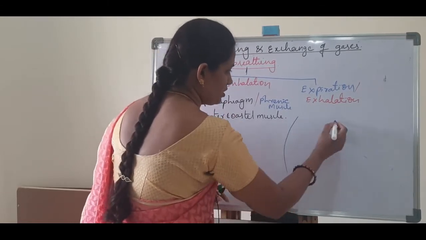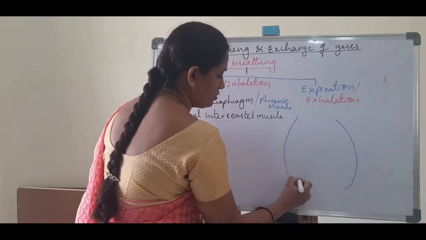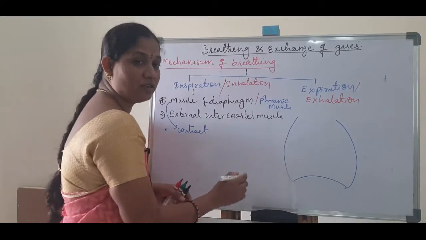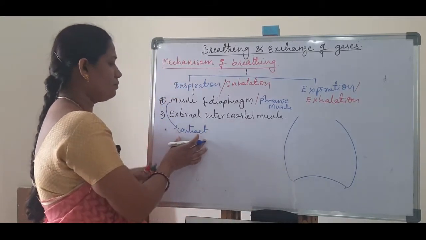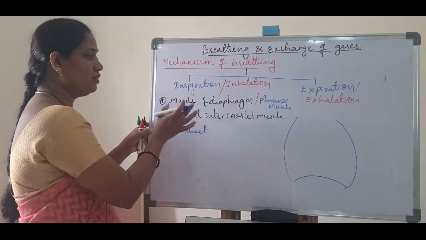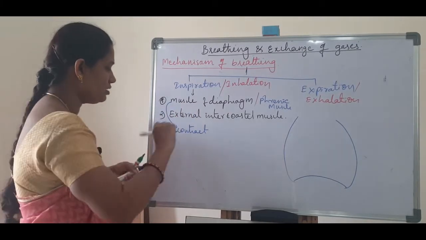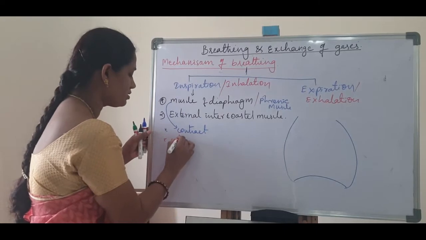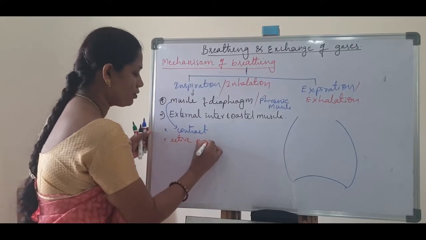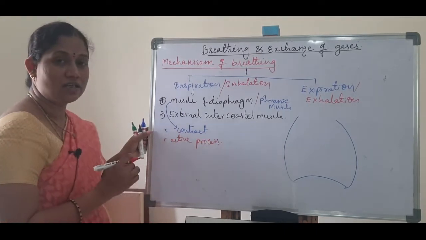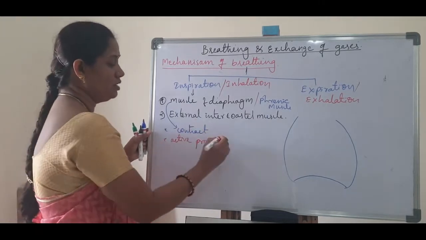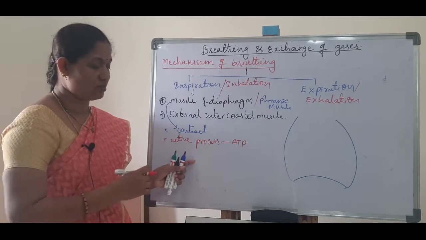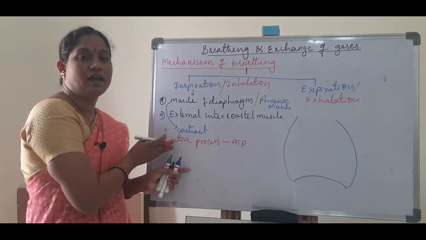Just imagine this is the thoracic cavity and this is the diaphragm, dome shaped. Inspiration is an active process, which means ATP is utilized here. ATP plays an important role, so this process is called an active process.